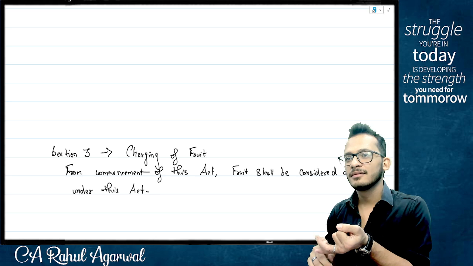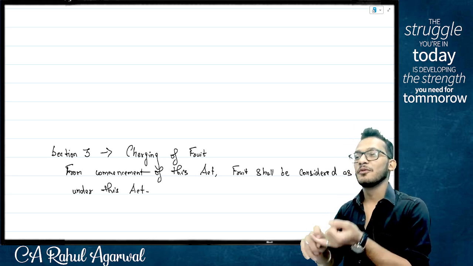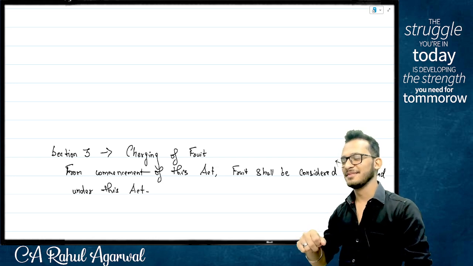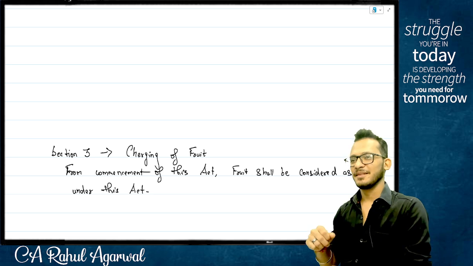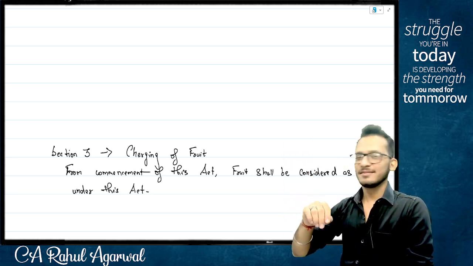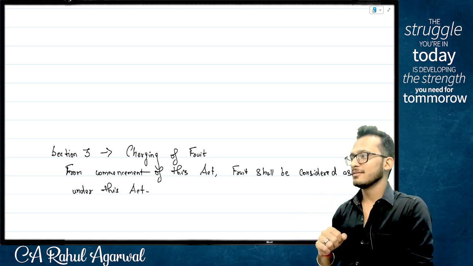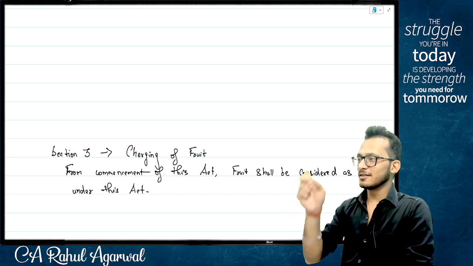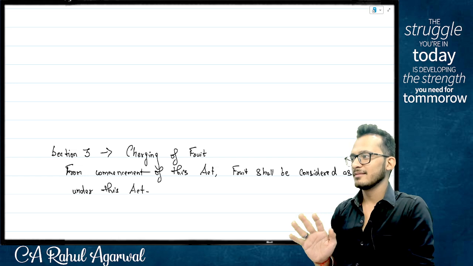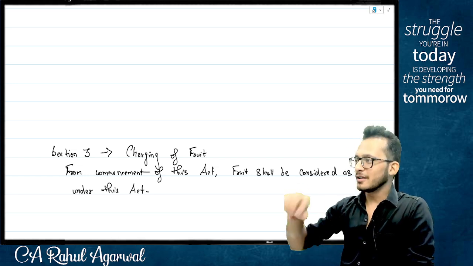Uncle matlab kya? Oh, father's brother and so father's brother's wife also. Son. Father's brother's son. No daughter. Daughter also. Daughter ka husband.